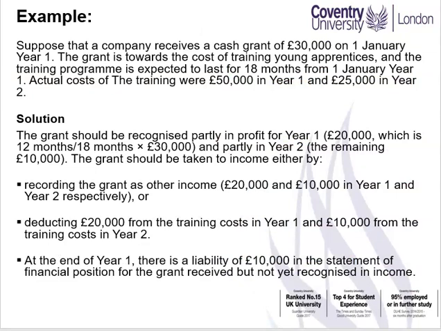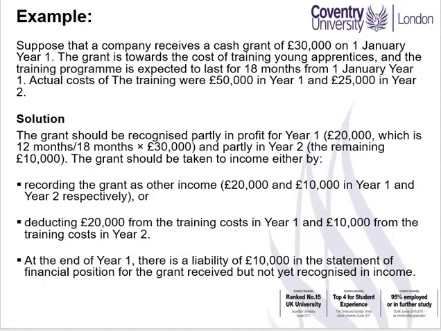Example. Suppose that a company receives a cash grant of $30,000 in January year 1. The grant is towards the cost of training young apprentices, and the training program is expected to last for 18 months from January year 1. Actual costs of the training were $50,000 in year 1 and $25,000 in year 2.